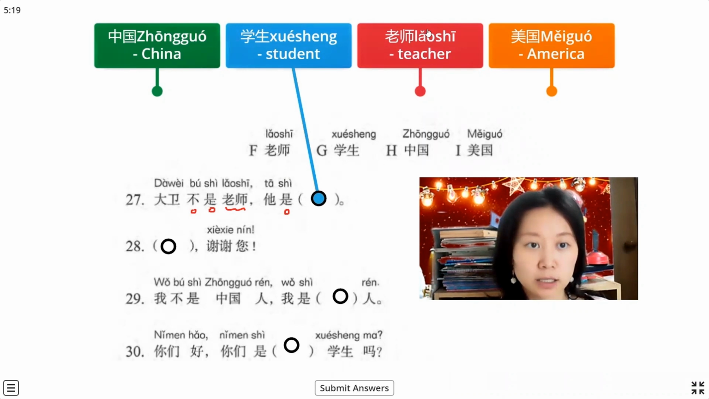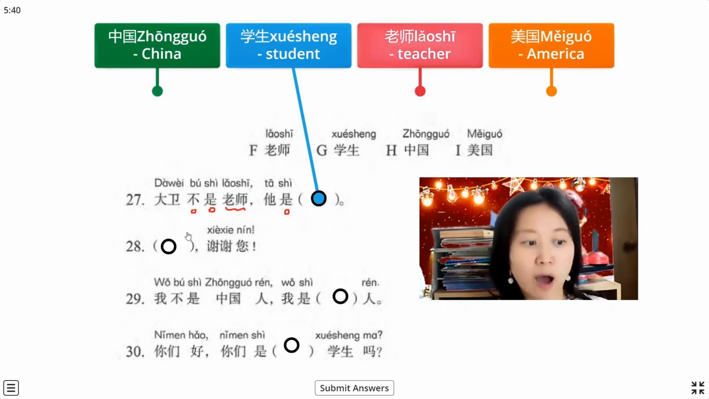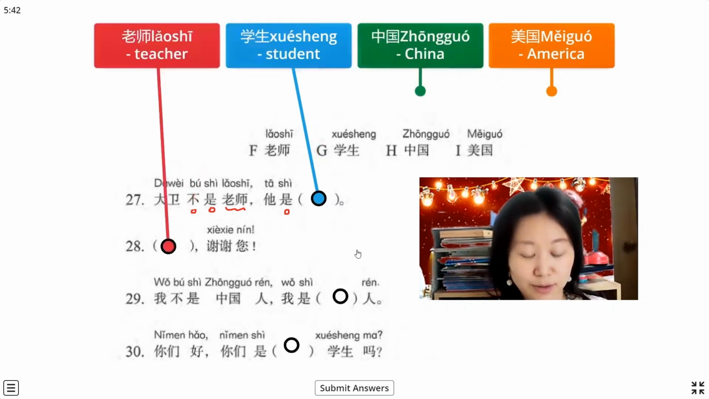Okay, 28. We notice this is 谢谢您. 您 is a respectful way, right? So we check 中国, 学生, 老师, 美国. If we use the respectful way, it is always for old people or teachers or doctors. At this time, we can choose 老师谢谢您, right?